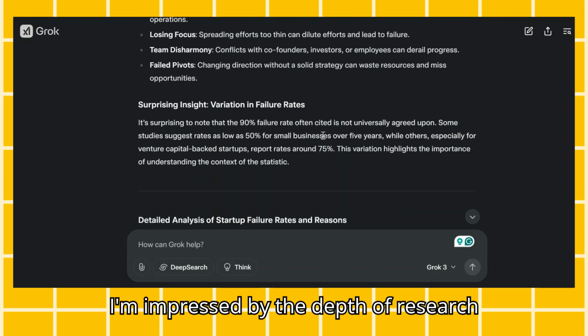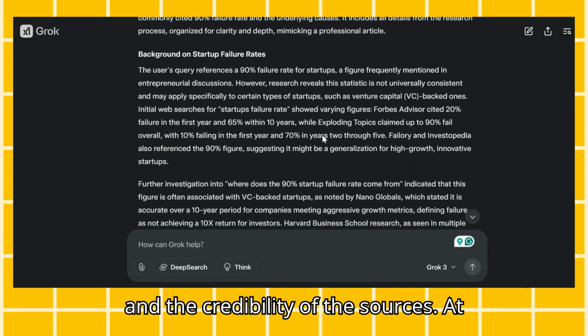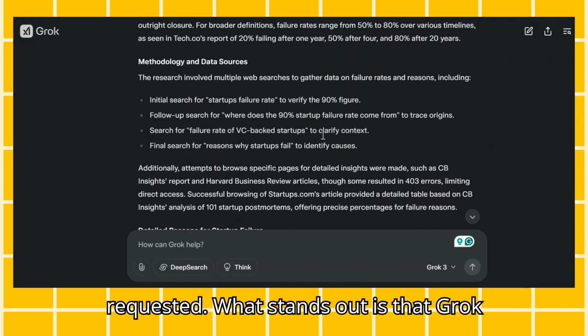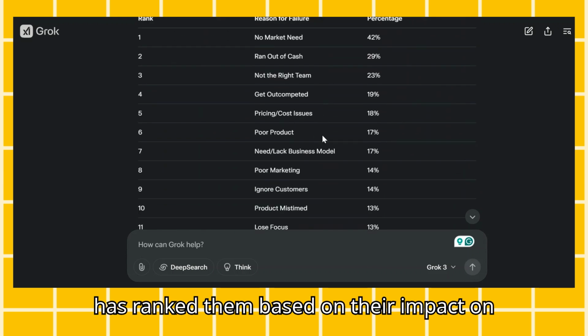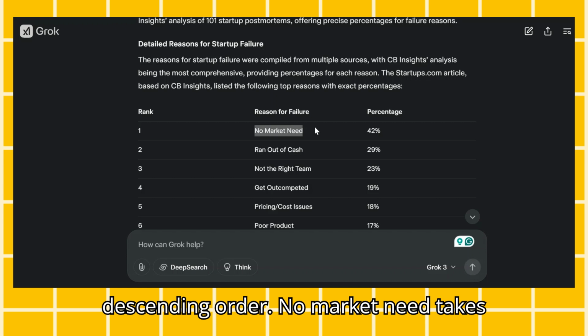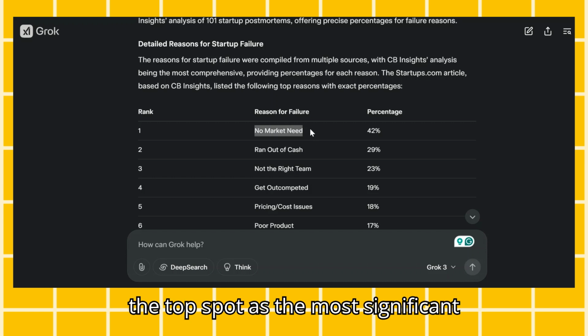I'm impressed by the depth of research and the credibility of the sources. At the end, all 13 reasons are listed as requested. What stands out is that Grok has ranked them based on their impact on startup failure, displaying them in descending order. No market need takes the top spot as the most significant reason.